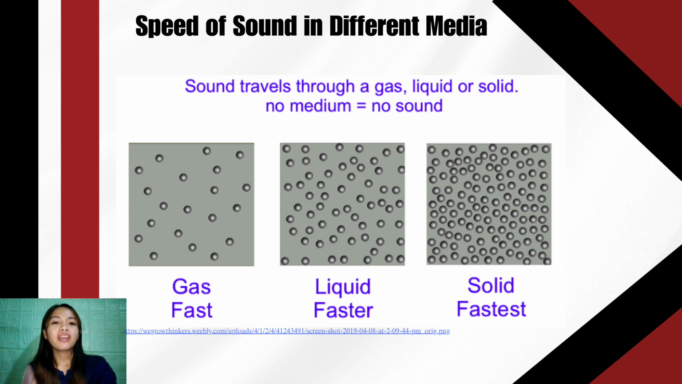This is why you can hear a train coming by putting your ear to the tracks before you can hear it through the air. And that will be all for the speed of sound in a gas.